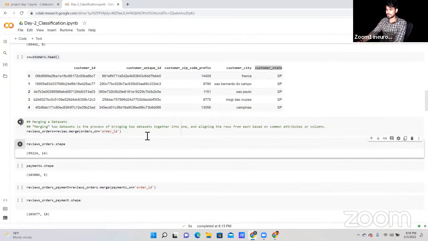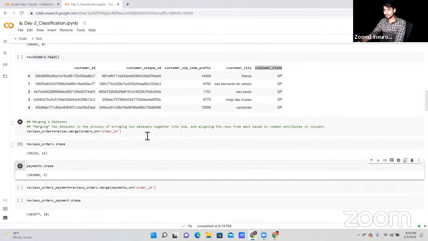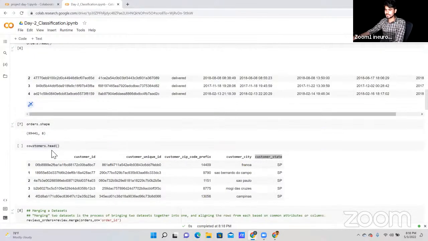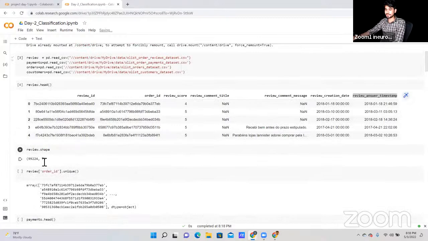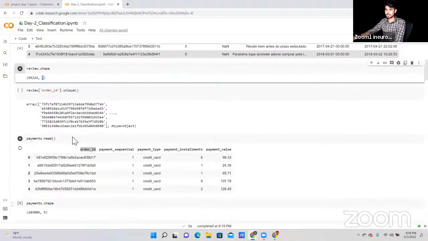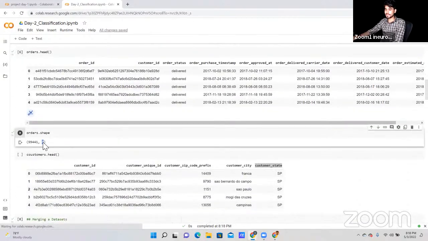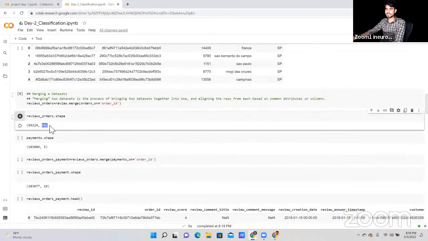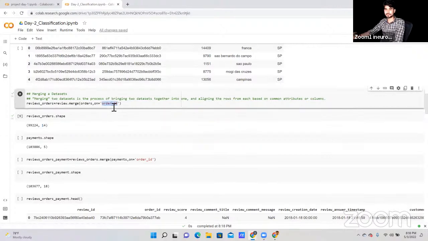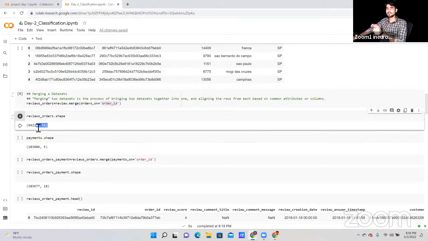Now let me rerun this cell, and after that let's check the shape of our data review order. As you can see, in review we have 7 columns, and in order we have 8. So in total we are getting 14 columns because we are merging our order data. So 8 plus 7 is 15, minus 1, 14, because one column is common in both data sets. That's why we are getting 14 columns.